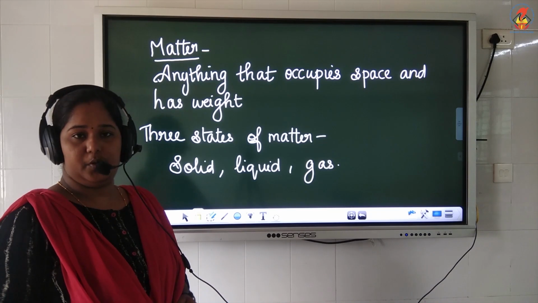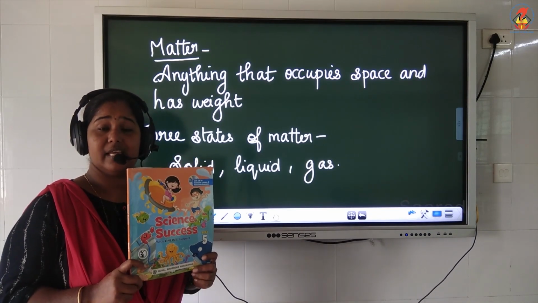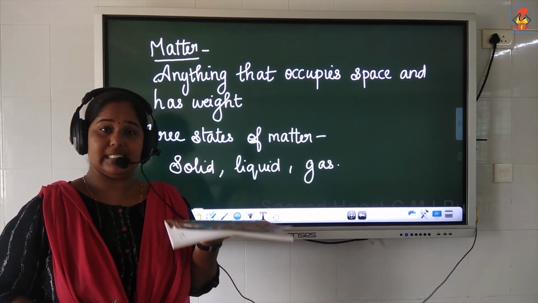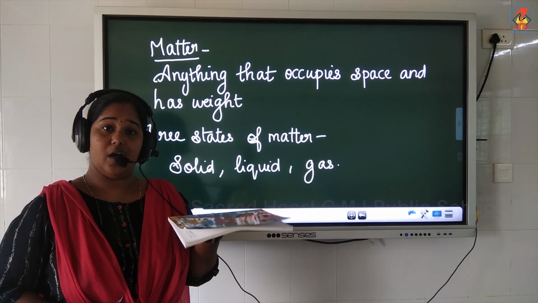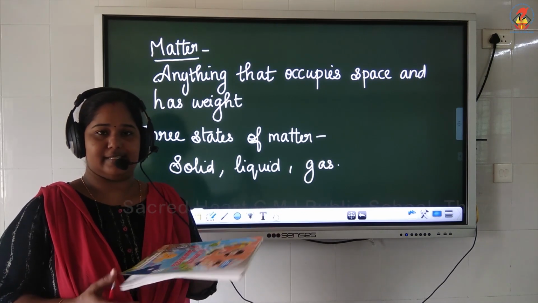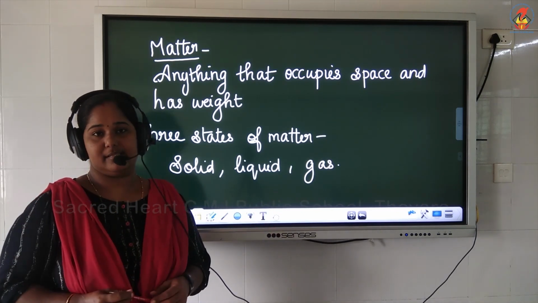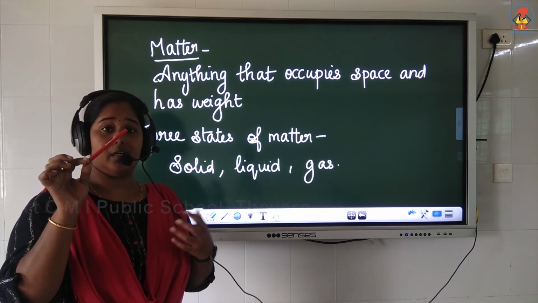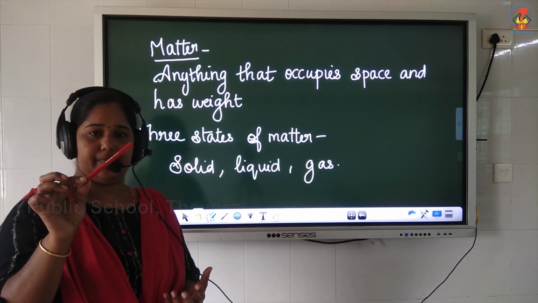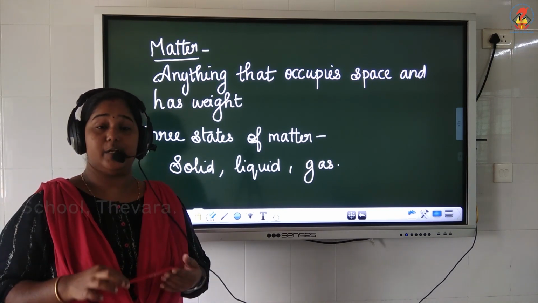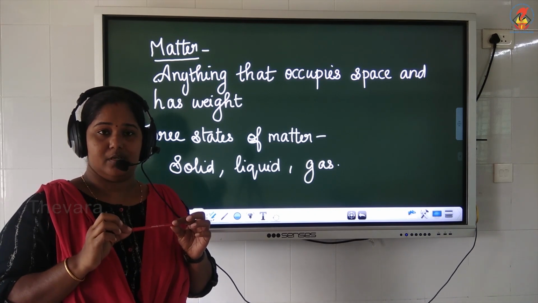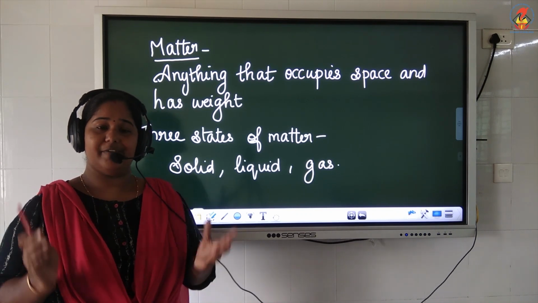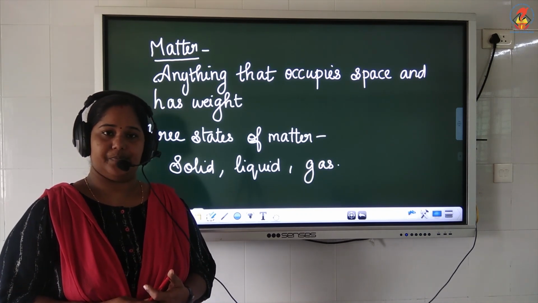Suppose we are taking a book like this. It has its own weight. And when I keep it somewhere, it occupies a space. So can I call it matter? Yes. When I am taking a pen like this, it has its own weight. Even if the weight is not too much, it has its own weight. And when I keep it somewhere, it occupies a space. So this can also be called matter. So almost everything around us is matter.